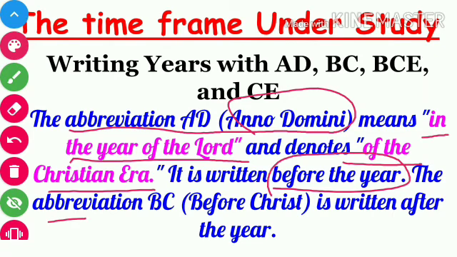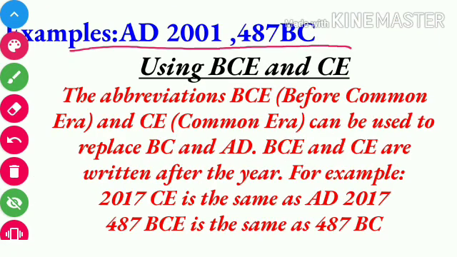The abbreviation of BC, before Christ, is written after the year. For example, AD 2001 and 487 BC, 487 before Christ. AD is written before the year 2001 and BC is written after the year 487.